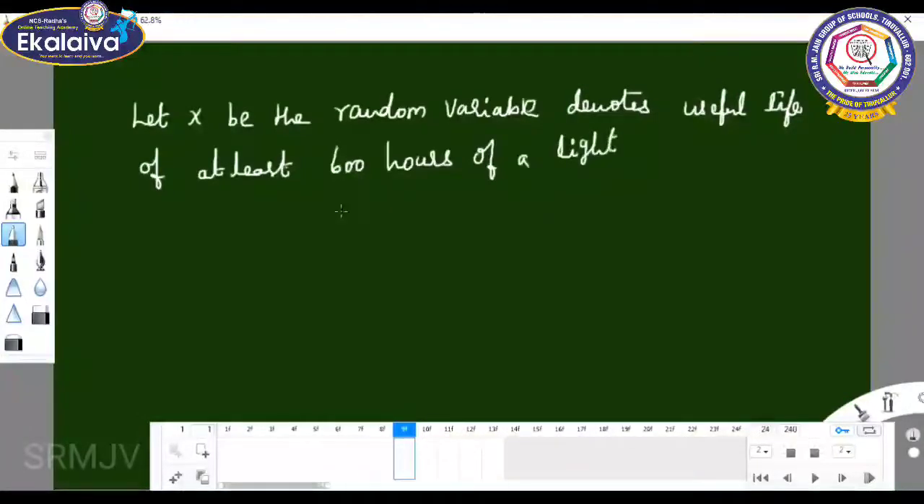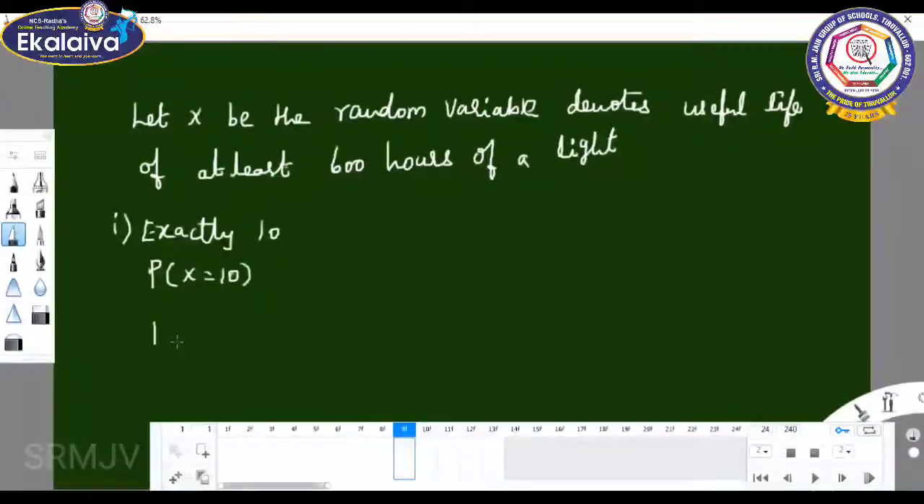Okay, children. So, what is the first one? Exactly 10 will have a useful life of at least 600 hours. The first subdivision is what? So, you can take it as P of x equal to 10.